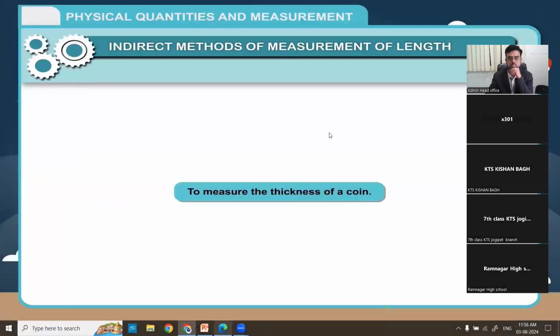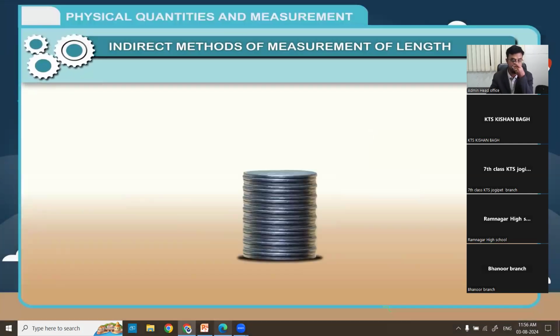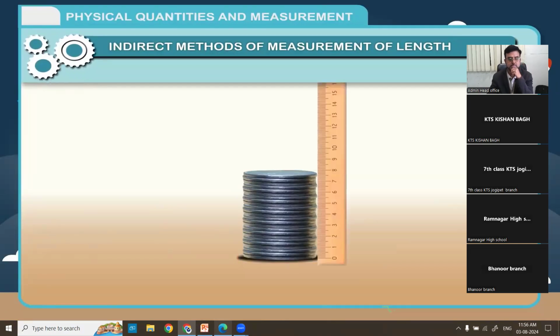Activity: to measure the thickness of a coin. Take some identical coins, say 20 to 25 in number, and place them one over the other. These coins will make a cylindrical column. The height of this stack of coins can easily be measured by a ruler placed vertically against it.